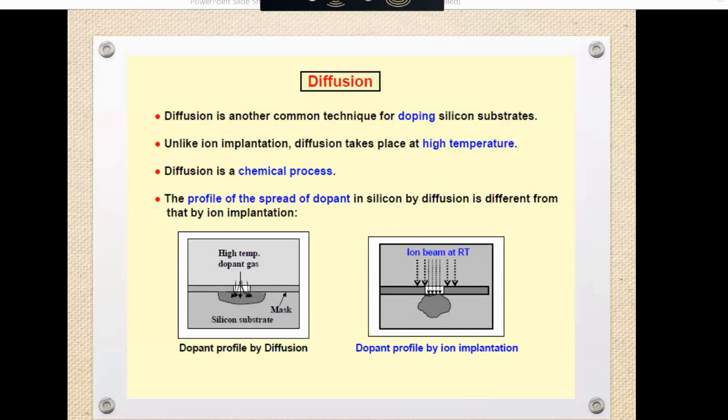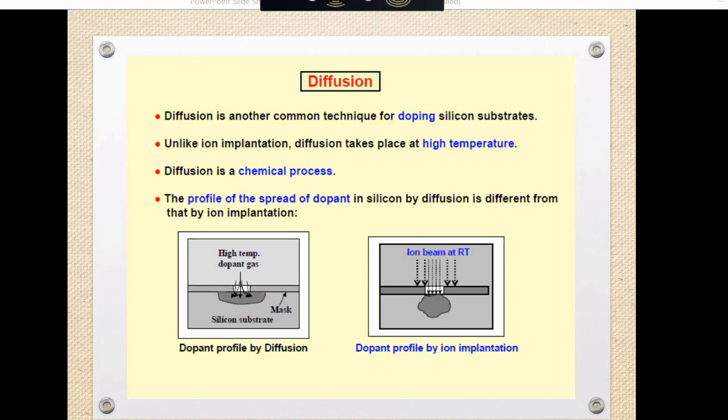So what is the difference here? Like ion implantation, diffusion is a slow doping process. It is also used to build thin films in microelectronics and microsystems. It occurs at elevated temperature. Basically, this is a doping process. The diffusion takes place at elevated temperature.